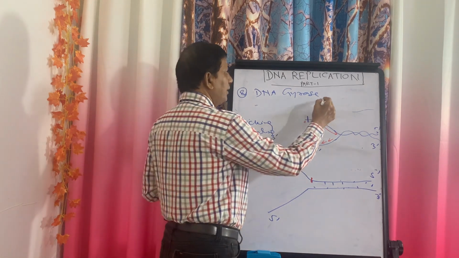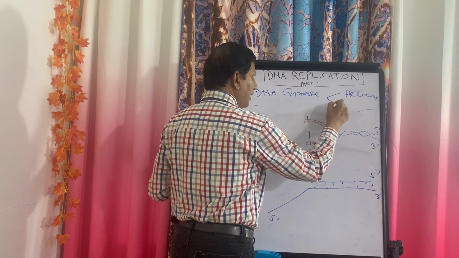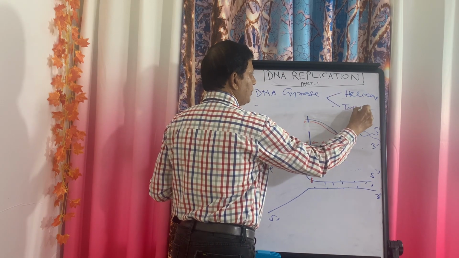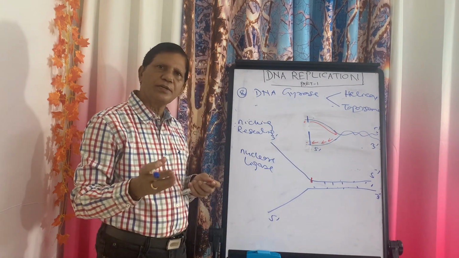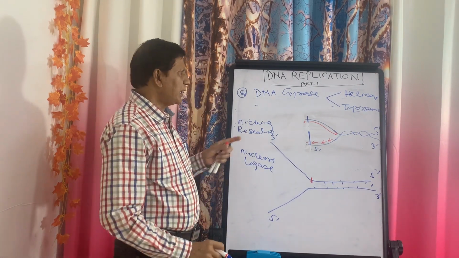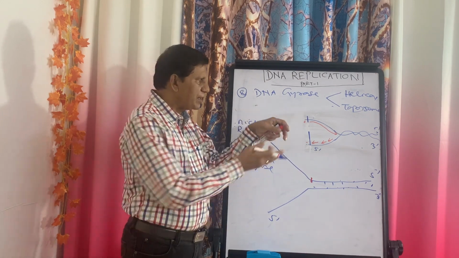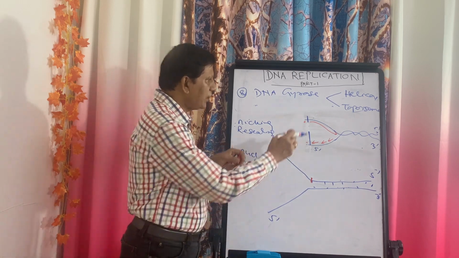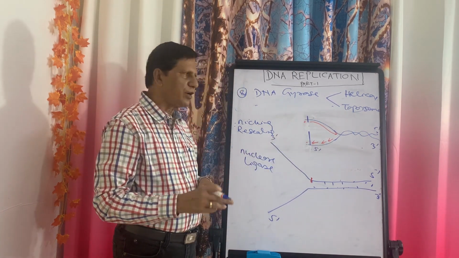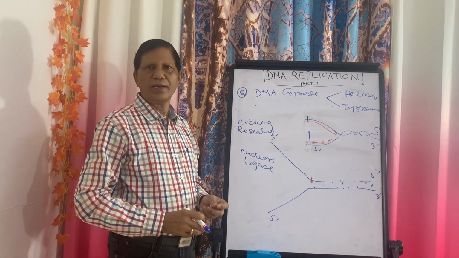It carries out the function of helicase and also the function of a topoisomerase, in case of plants and also in case of prokaryotes. That means in those cases, this DNA gyrase will separate the two strands, that is the function of helicase, and again it will cut and reseal one of the strands, the function of topoisomerase. So it performs two functions in case of prokaryotes.